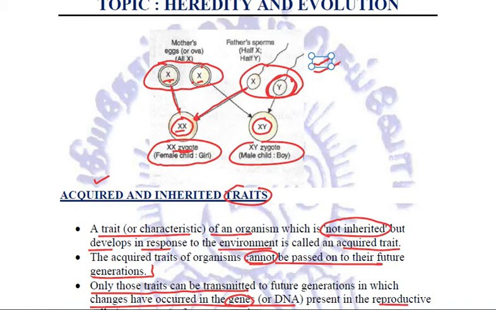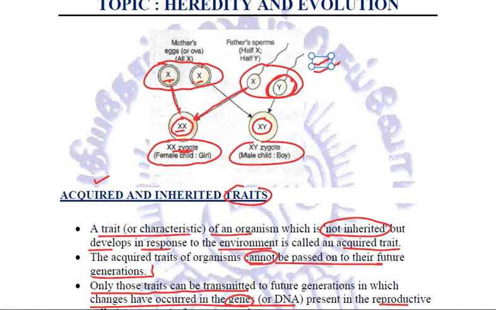And if a Y chromosome is coming, it will be a male child. So two things we remembered. Number one, there is a 50-50% chance of the child being a male or female. Second thing, it is the father who determines the sex of a child, not the mother. Father is responsible for the sex of the newborn child.